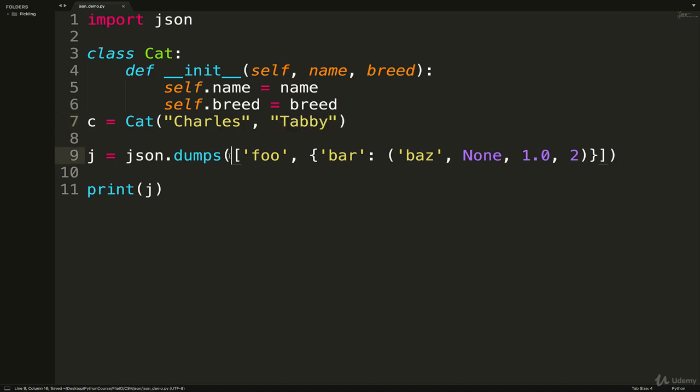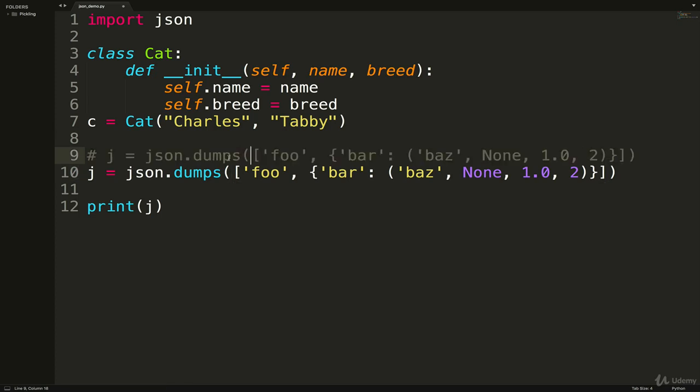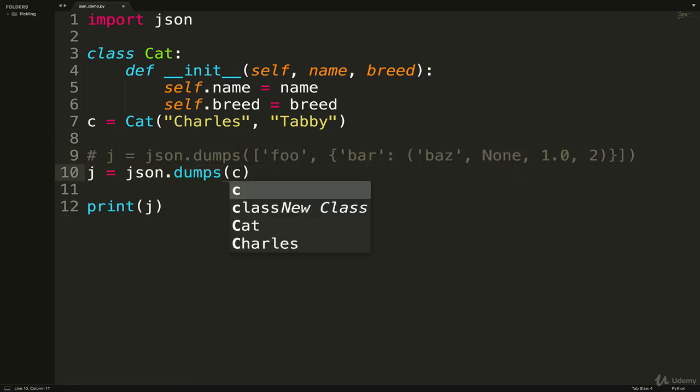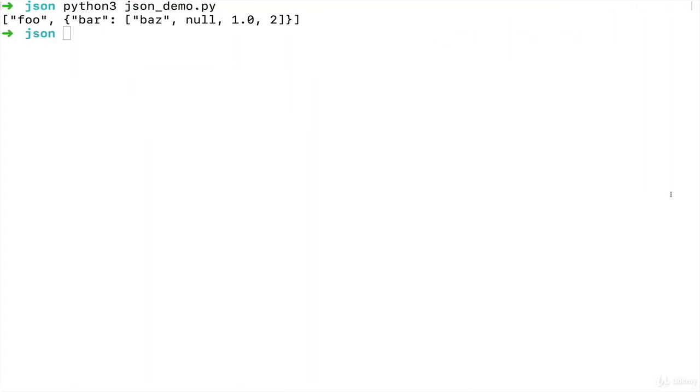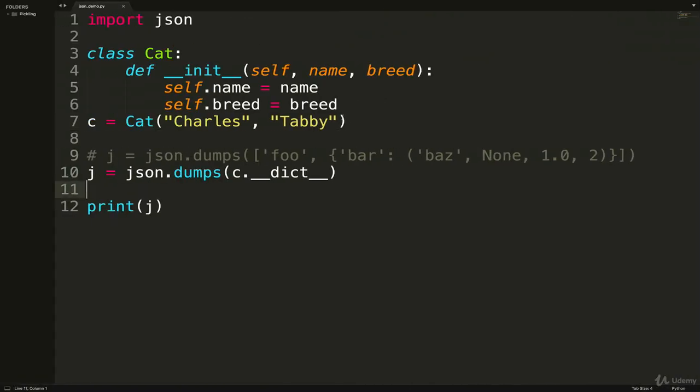And I could call, let me copy this line and comment one out, json.dumps c.double_dict. And if we look at that, we get a dictionary representation, and then it's turned into JSON, which looks basically, I think it looks exactly the same. We have double quotes, and there may have been single quotes. Nope, it was all double quotes. So this is one approach.